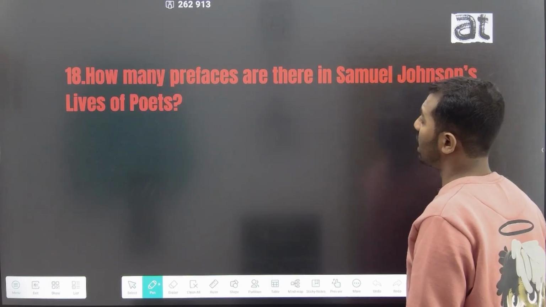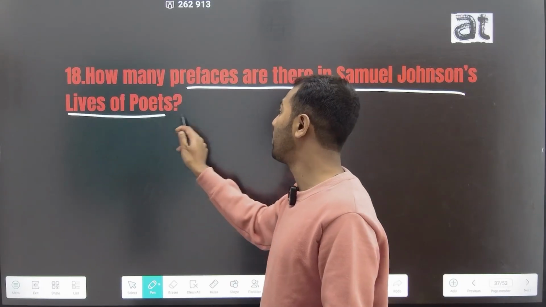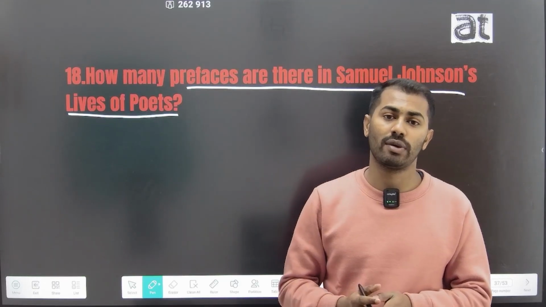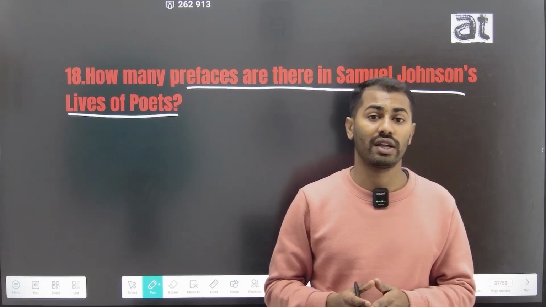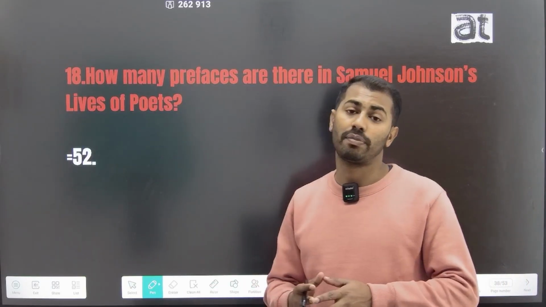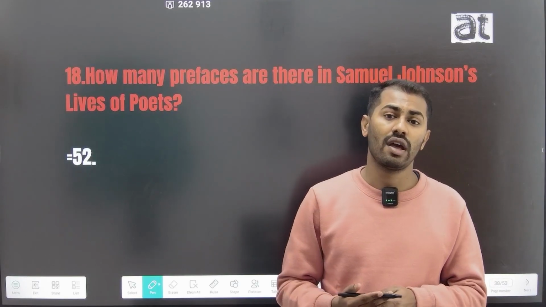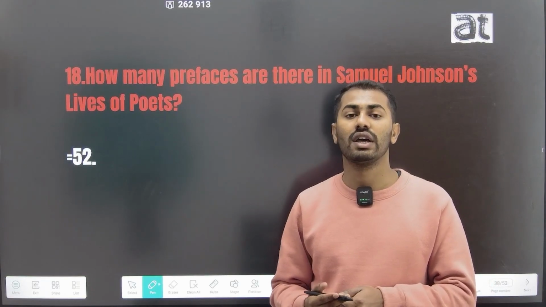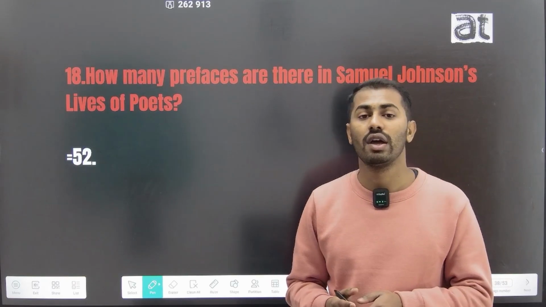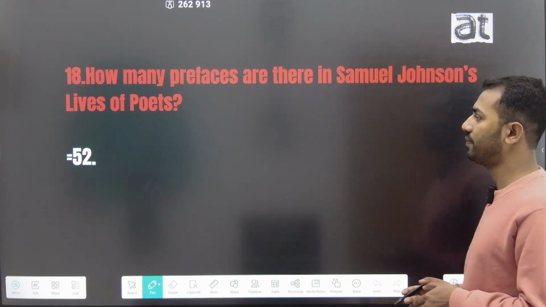The 18th question is, how many prefaces are there in Dr. Samuel Johnson's Lives of the Poets? Dr. Samuel Johnson's Lives of the English Poets was published in the year 1781, and in this work he depicted the biographies or prefaces of 52 writers. The first writer of these lives is Abraham Cowley, and the oldest biography in this work is the biography of John Milton.